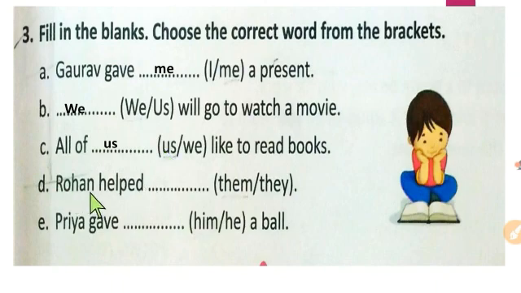Here D number, Rohan helped dash. Always remember that after a verb we write the object pronoun, so we write here them. See the last question. Priya gave dash a ball. So after the verb again comes the object pronoun him.